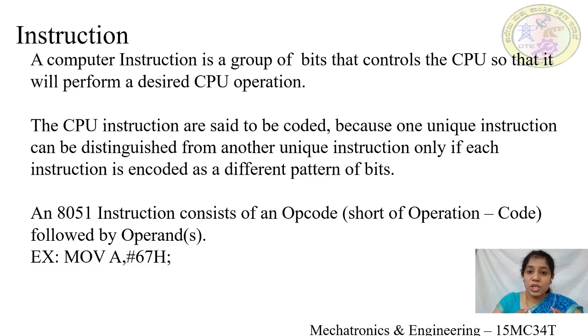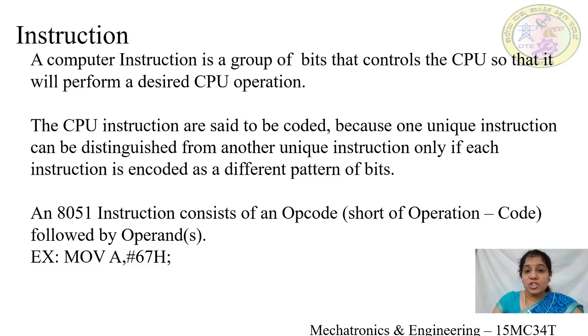The CPU instructions are said to be coded uniquely because CPU has to identify what operation to be performed when a certain instruction has to be executed. So this unique coding helps the CPU to perform individual operation when certain instructions are executed. So each instruction should be coded uniquely.